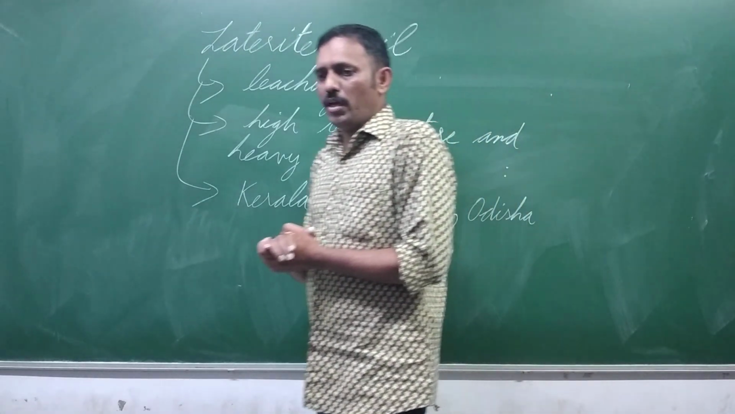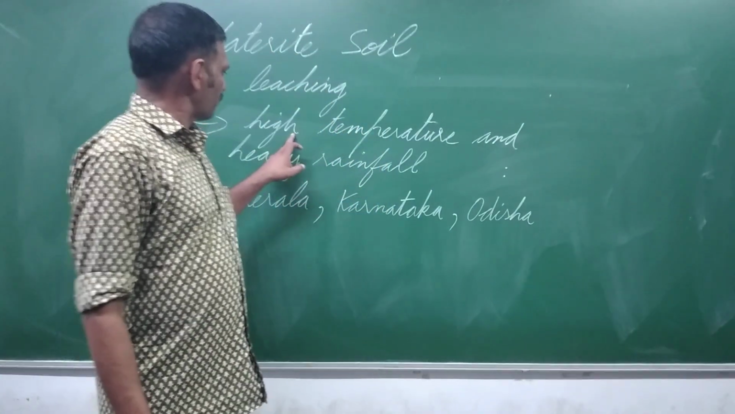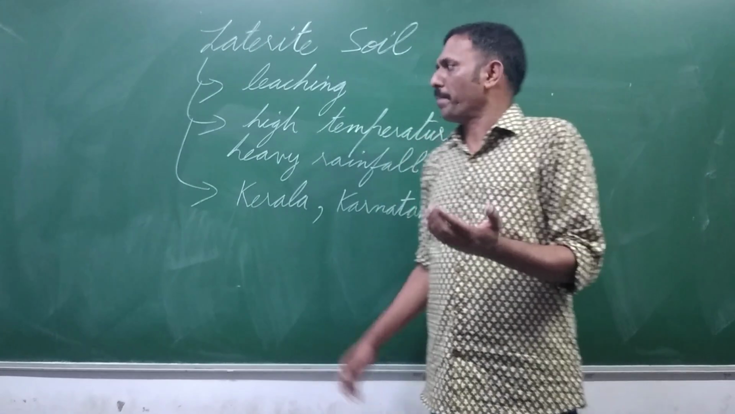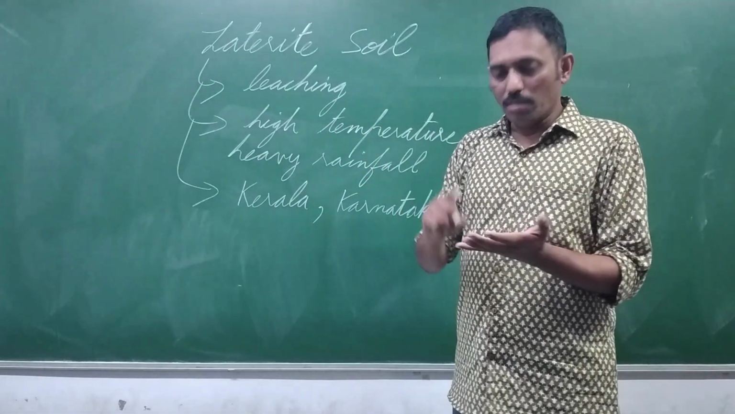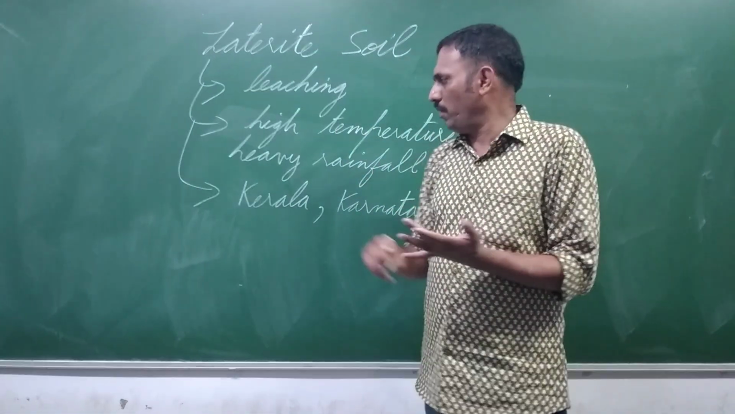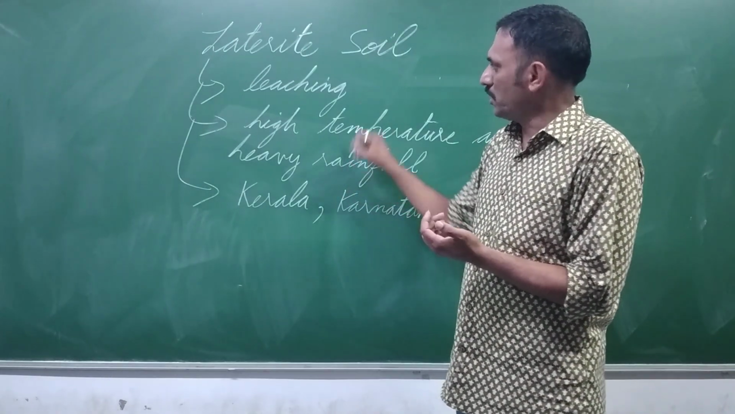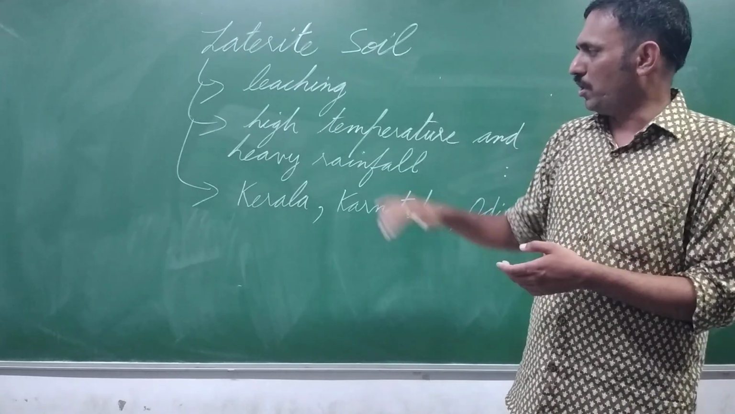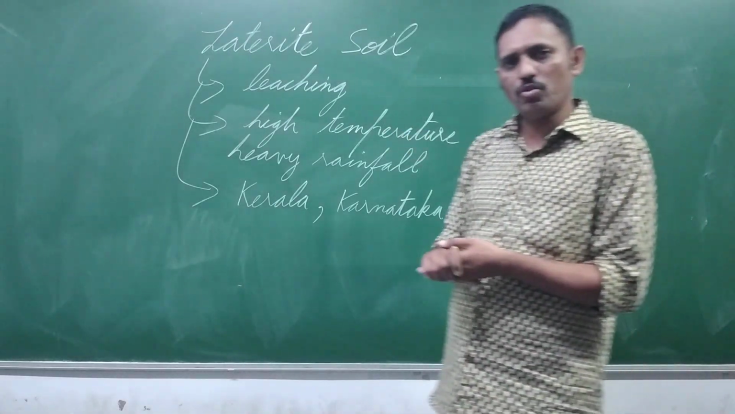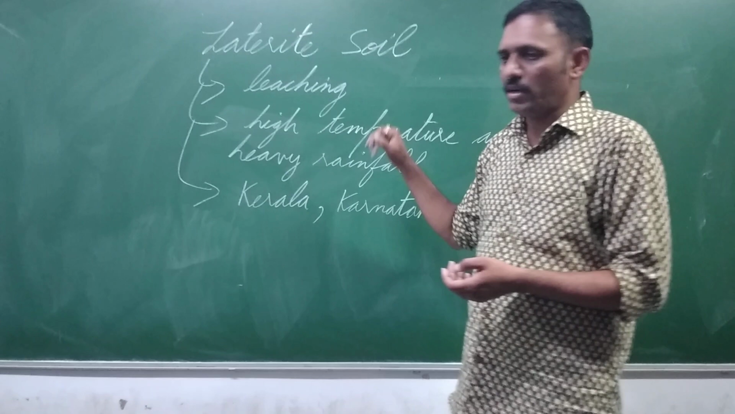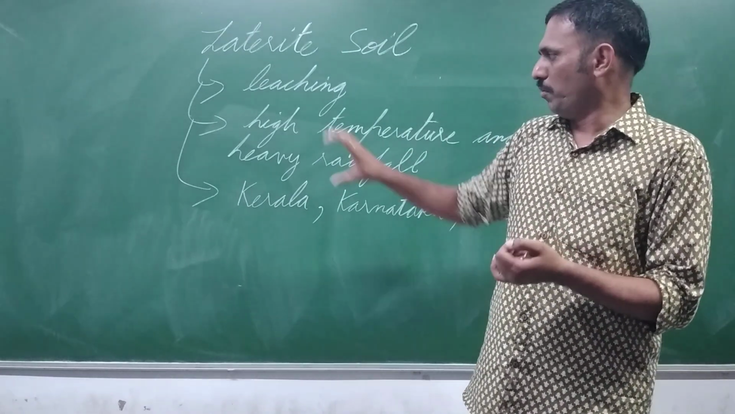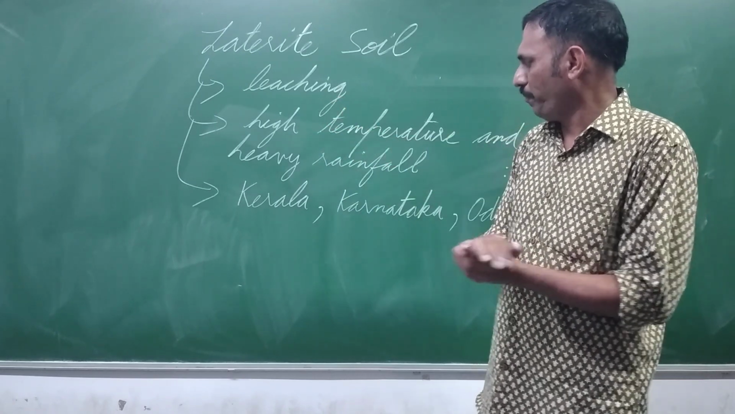It occurs in areas of high temperature and heavy rainfall. High temperature kills the microorganisms present in the soil, and heavy rainfall causes leaching. So generally this soil is less fertile. Now the question can be asked, why is laterite soil less fertile? Because it occurs in areas of high temperature and heavy rainfall. So make a star in front of this point also.